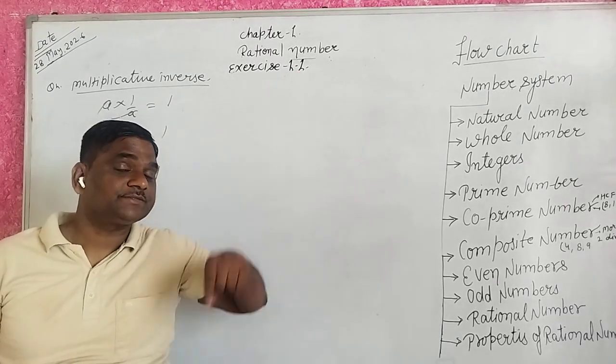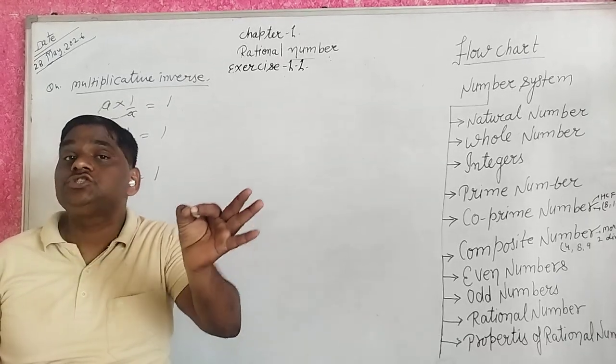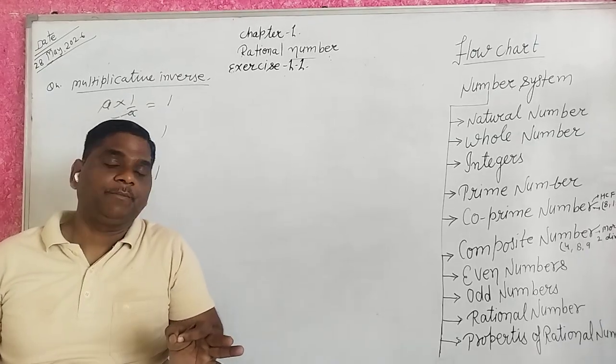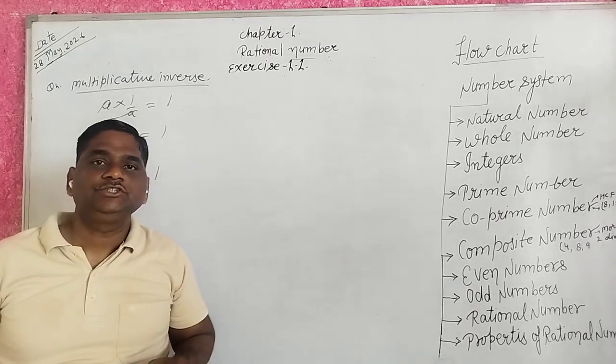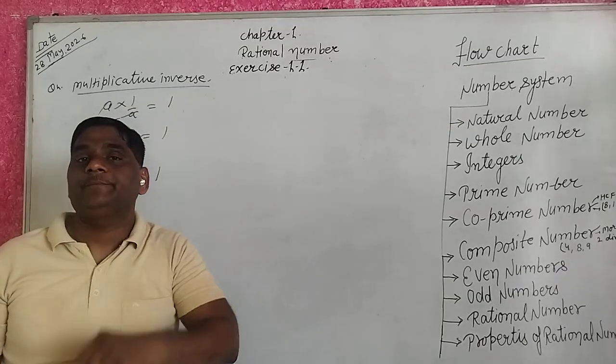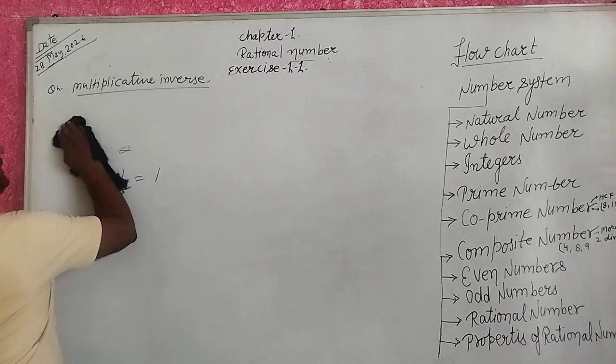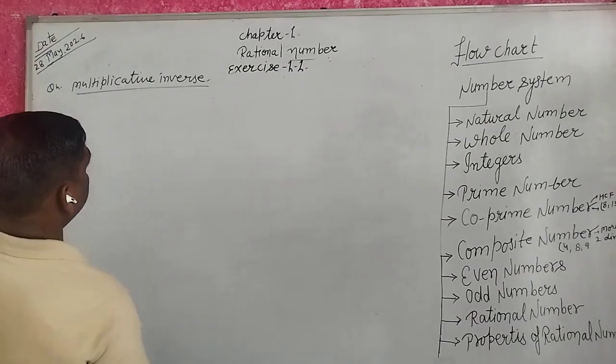What do we say? A multiplicative inverse result is always 1, and an additive inverse result is always 0. But the multiplicative inverse result is always 1. Okay guys? Yes. I will explain and solve the questions.